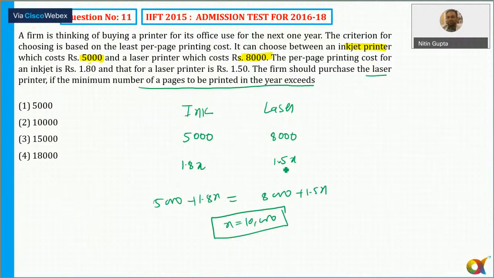But the moment the number of pages increased by more than 10,000, the cost is lesser. So the threshold value or the critical value is 10,000. The number of pages more than that, the cost for laser will be always lesser. So I hope that it is clear. Any doubts to anyone? चलिए आगे. Option number 2. That's right.